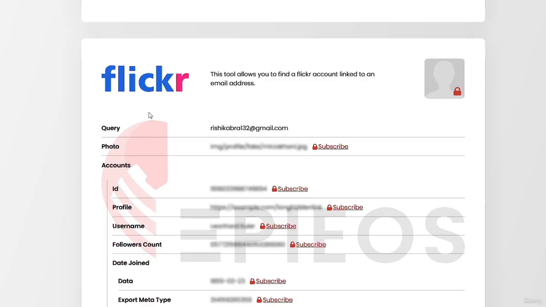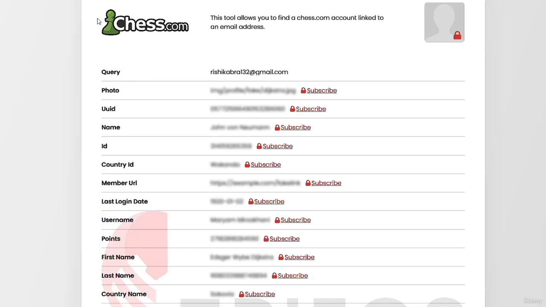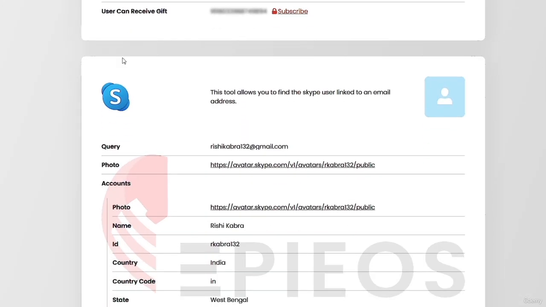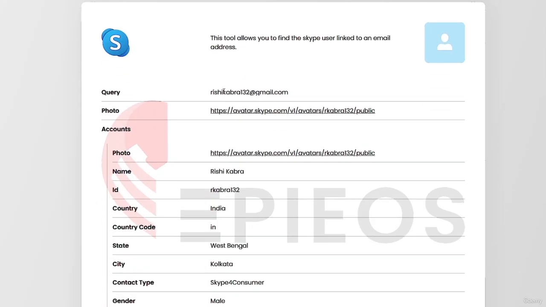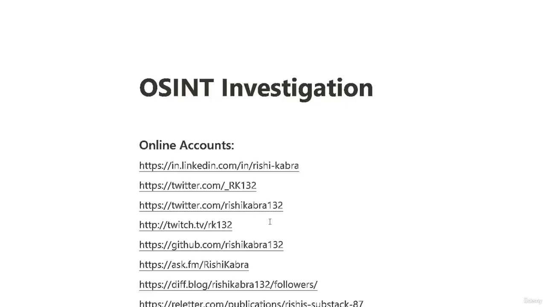What I always like to do is go to Google and type Rishi Kabra and then flickr.com, and I'll be able to get all the accounts that have the name Rishi Kabra. We can also see that he plays chess and he has a Skype account. This is his email address, and here we see a username, rkabra132. I always like to copy the usernames and put them in my notes like this.